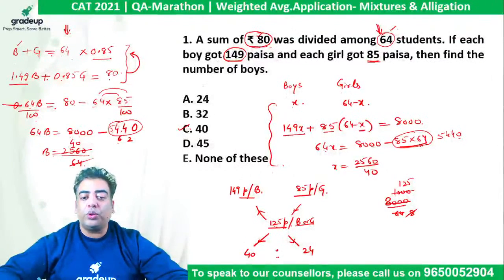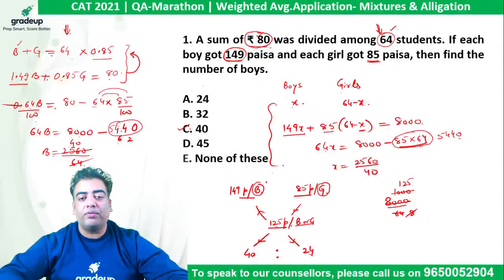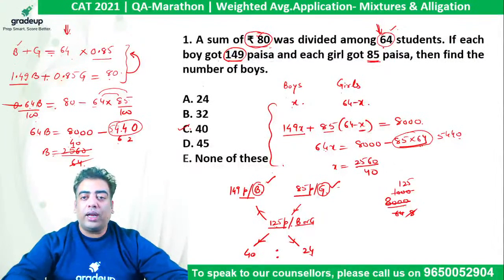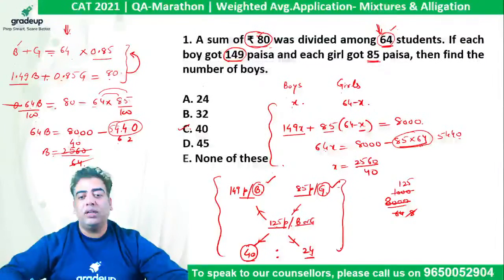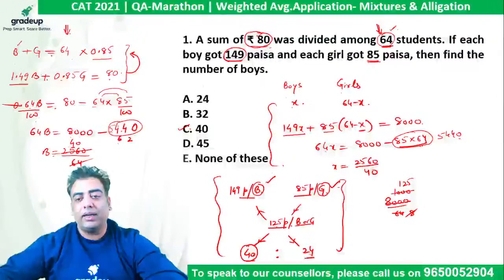So what did I get the ratio of? As I said yesterday, whatever you have in the denominator, you will get the ratio of that. So this ratio is basically of number of boys to number of girls. Because the total is 64 students and these two values add up to 64, it means there are 40 boys. So if we use this tool of alligation, we will not need to solve unnecessary equations.